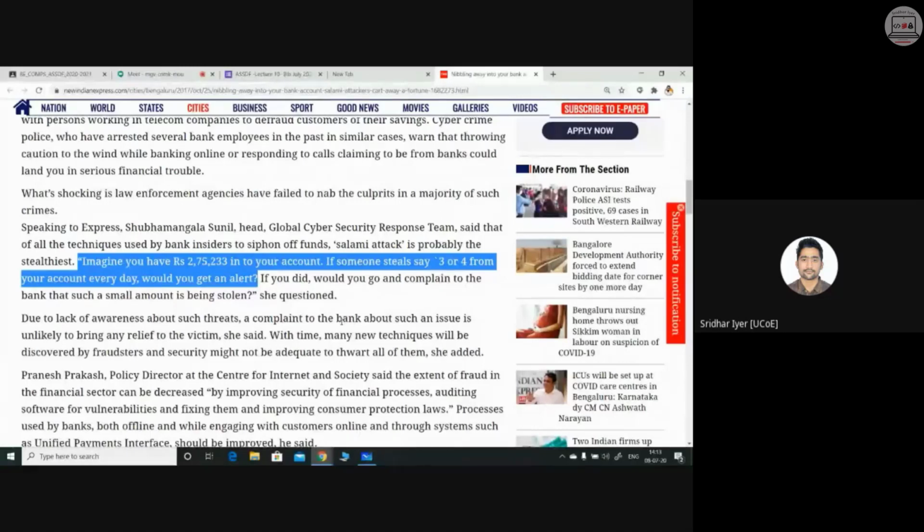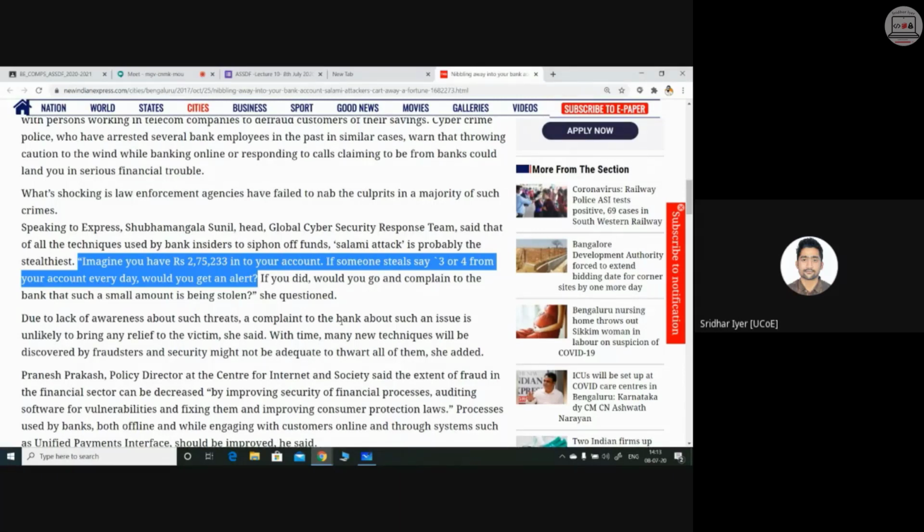So what you can do, as a safeguard, as a safe measure, is set transaction limits to a very low amount. For example, 50 rupees, or even lower than that. For example, 1 rupee. So even if a transaction of 1 rupee happens from your account, you would get a transaction alert either through email or through SMS. Clear? So this is the very next thing that you should do whenever you have a transaction account. Savings account is okay, fine. If you have a salaried account, then this is the very first thing that you should do.